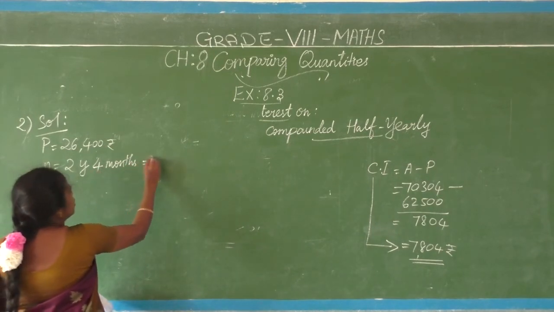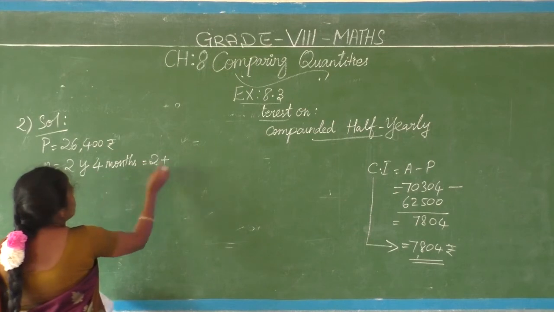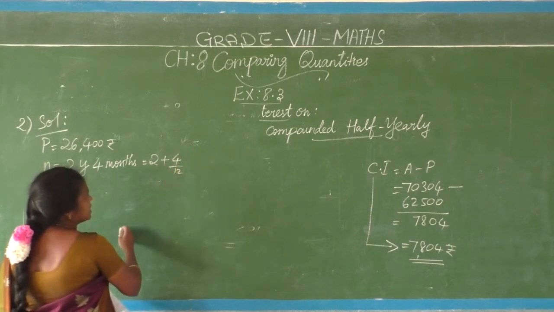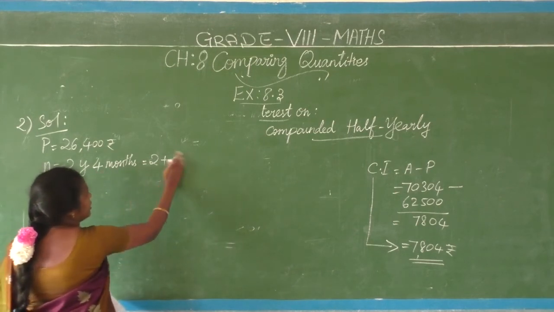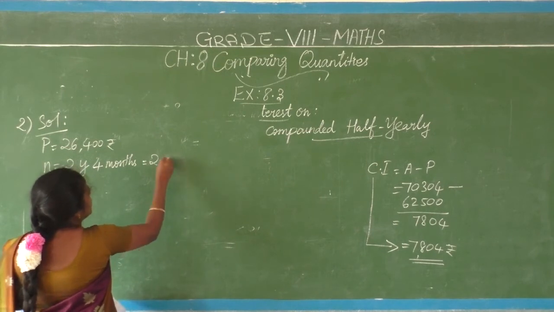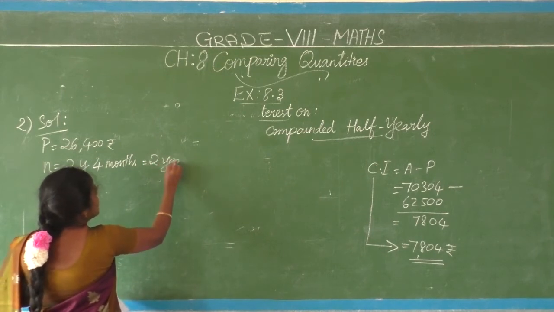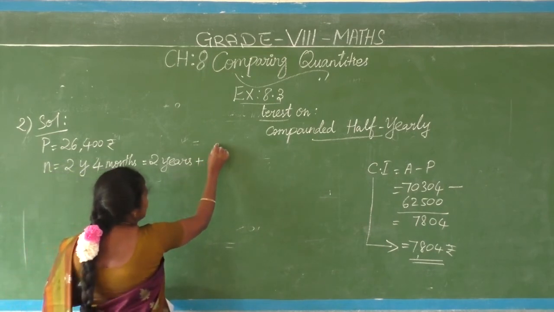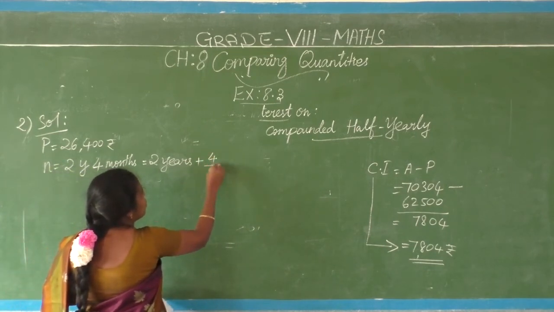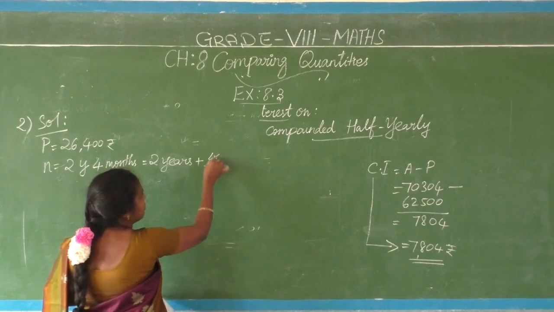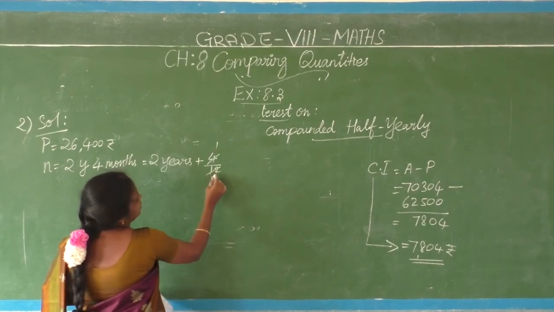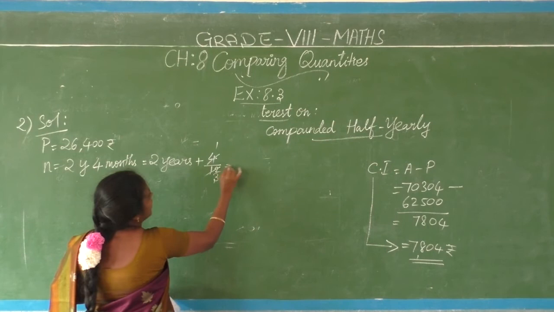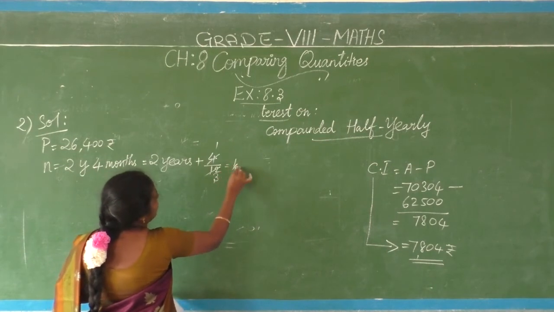This also comes like 2 plus 4 by 12. Yes or no? Months have to be converted into year. So how do you write? 2 years plus the 4 months also converted into year. So 4 by 12 year. If you simplify, 1 4 is 4, 3 4s are 12. 1 by 3 year comes here.